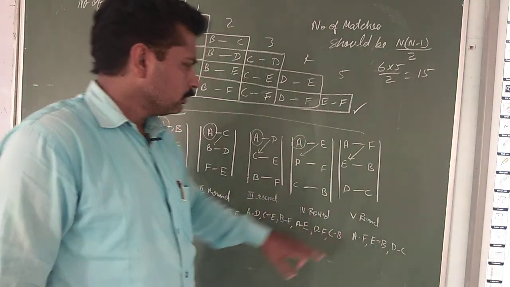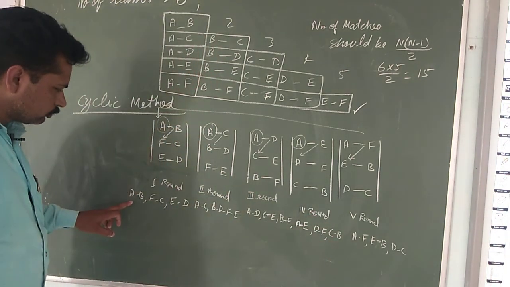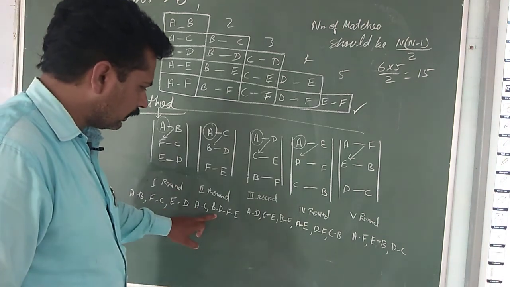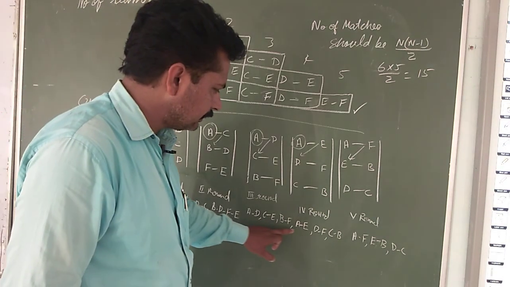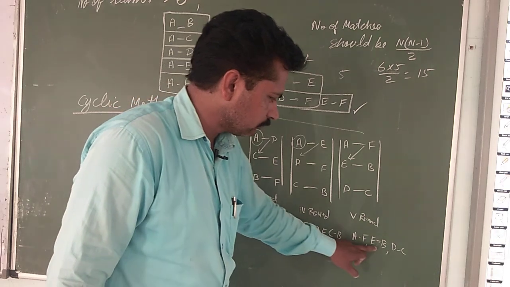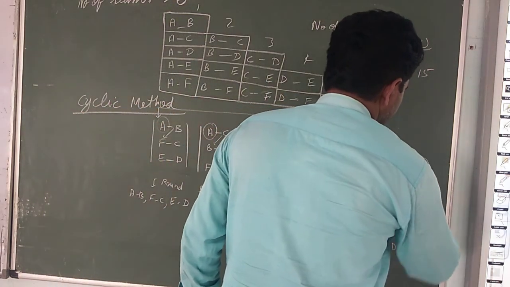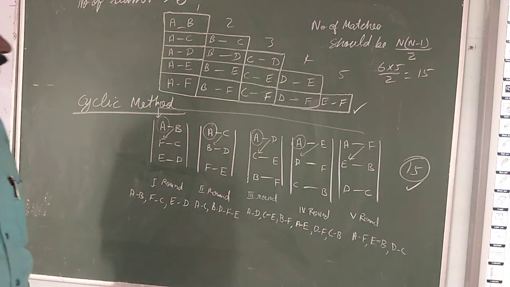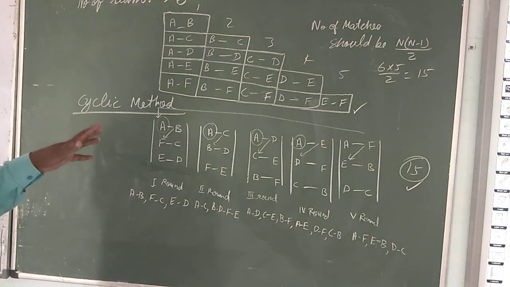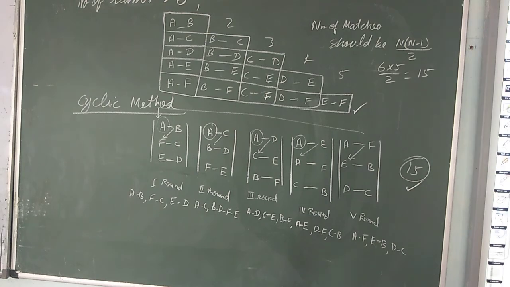Is that clear to you? Now we have to calculate the number of matches: 1, 2, 3, 4, 5, 6, 7, 8, 9, 10, 11, 12, 13, 14, 15. Total number of matches is 15. So our fixture is correct.